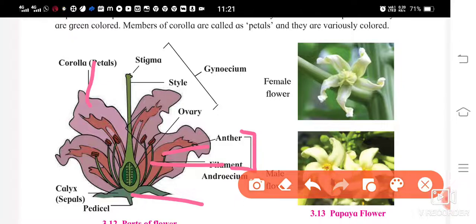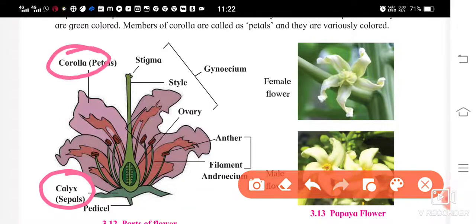Then comes the stigma, style and ovary, which together represent the gynoecium. So how many main whorls are there? 4: the calyx, the corolla, the androecium, and the fourth one is the gynoecium.